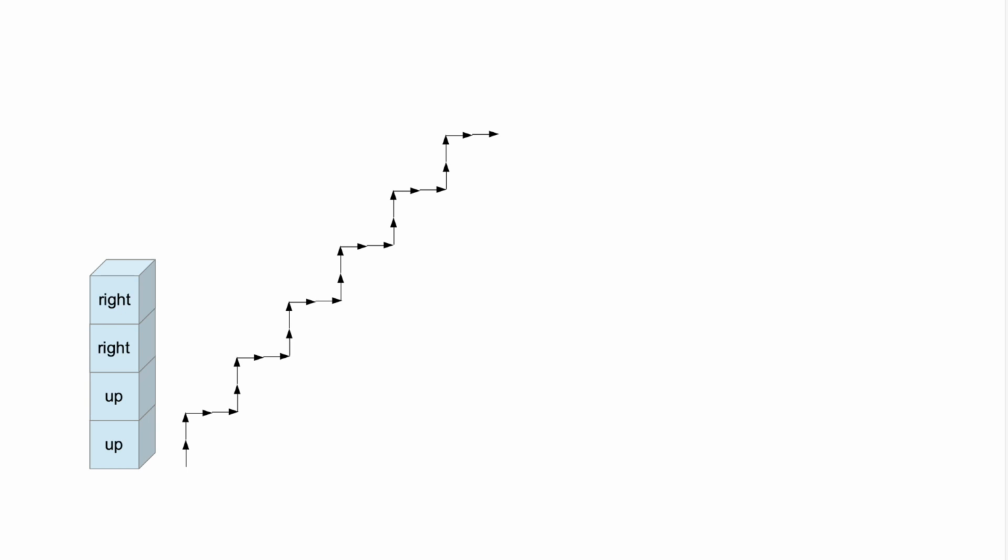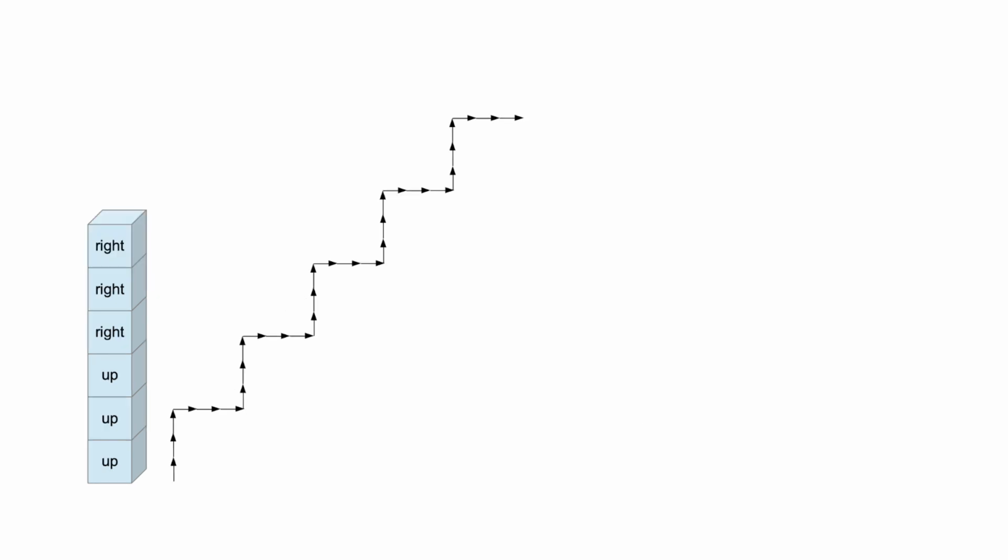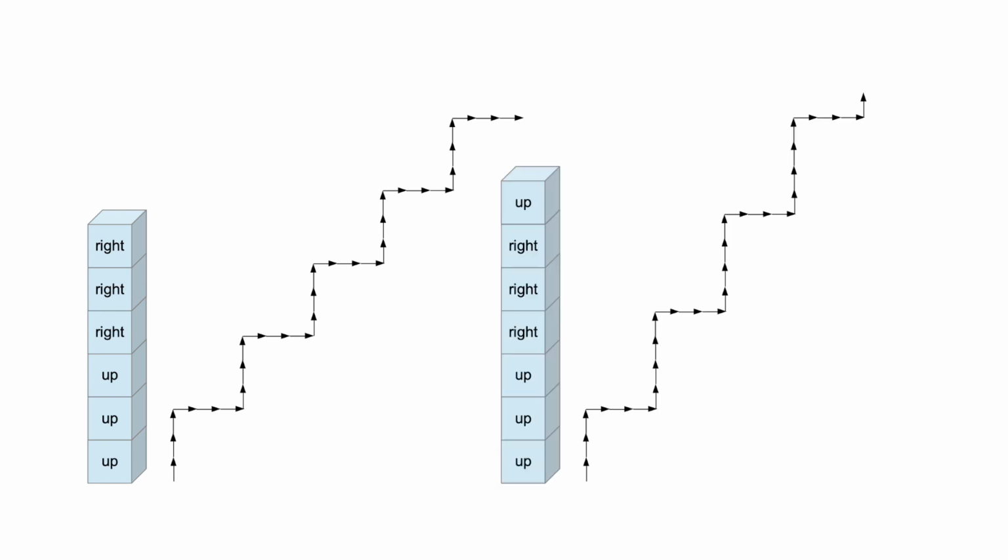Now let's assume that we have another particle that consists of 2 discrete pieces with direction up and 2 discrete pieces with direction right. Its total mass is 4. 2 times higher than the total mass of the first particle. After the same amount of interaction is applied to this particle, its absolute movement direction changes less than the absolute movement direction of the first particle. We can add third particle with 3 discrete pieces with direction up and 3 discrete pieces with direction right. Its total mass is 6. Its absolute movement direction will change even less.